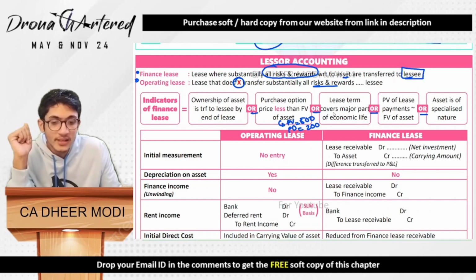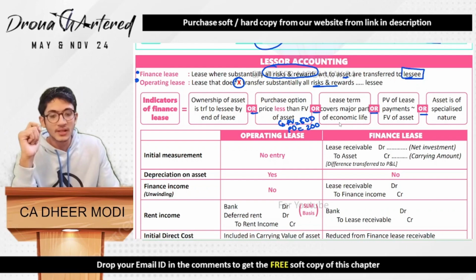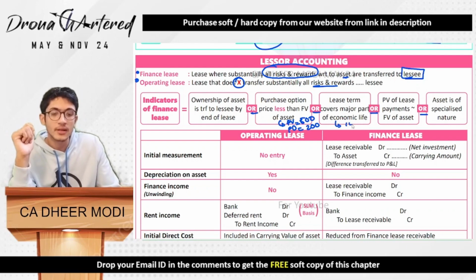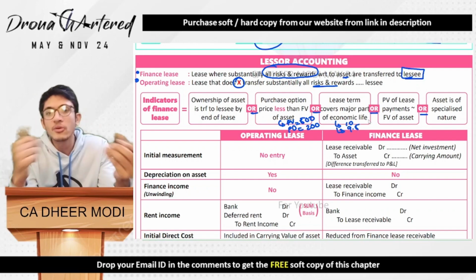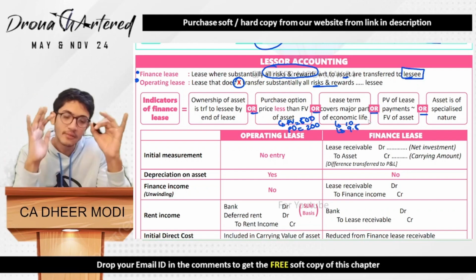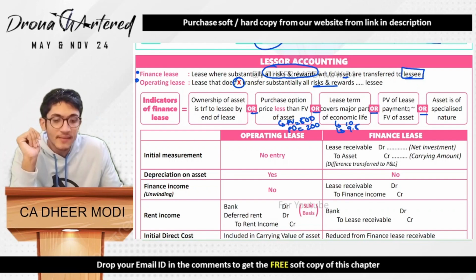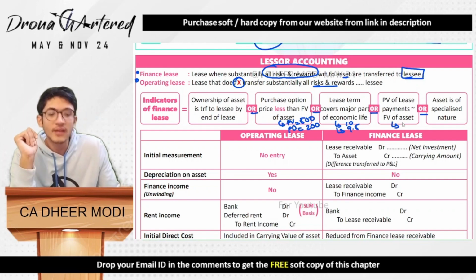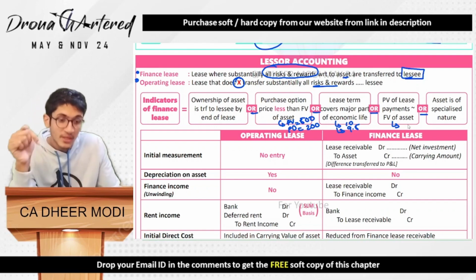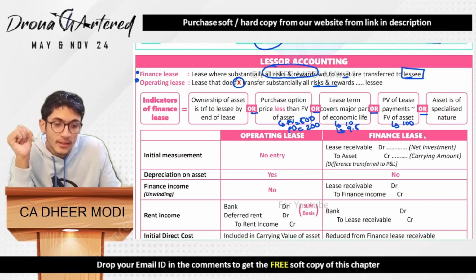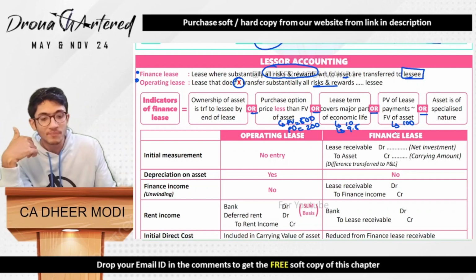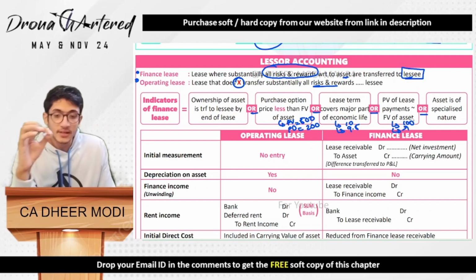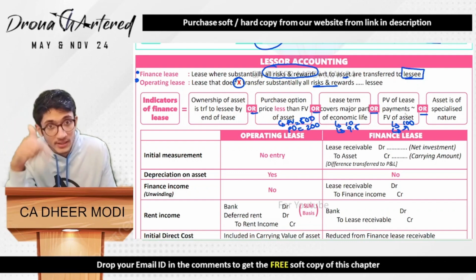Or when the lease term covers a major part of the economic life. If the remaining economic life of the asset is 10 years and the lease is given for 9.5 years, of course, what will you do with the remaining half year? So it covers the entire major period. Or the present value of lease payments is somewhat similar to the fair value of the asset today. If the fair value of the asset today is, say, 100 crores, and my lease payments, when I bring them to present value, are approximately equal to 100, in this case it will be considered a finance lease.